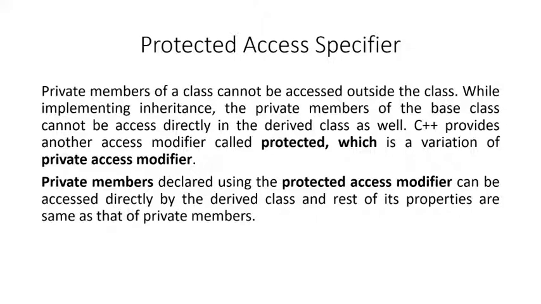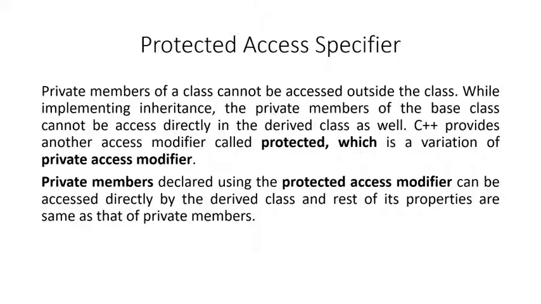If we have a base class and we are inheriting the features of the base class in a derived class, what will happen to the private members of the base class? Will we be able to access those private members inside the derived class? The answer is no. You cannot access the private members of the base class in the derived class. So how to overcome that problem?